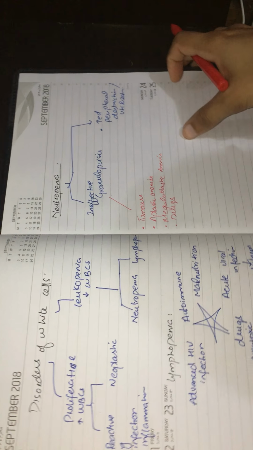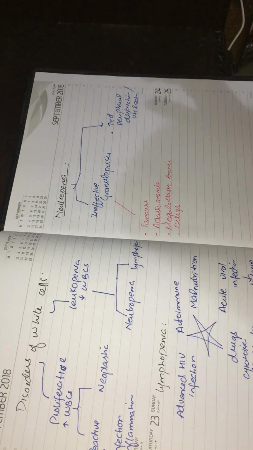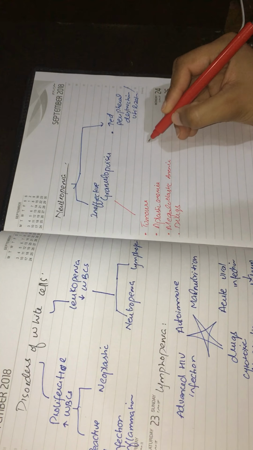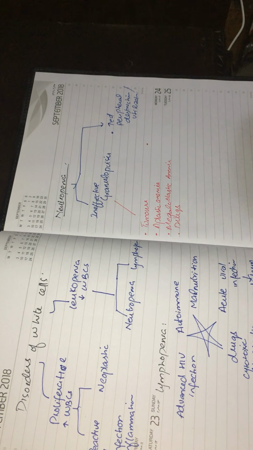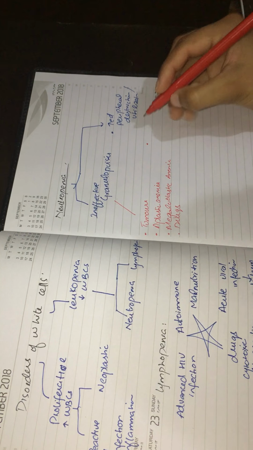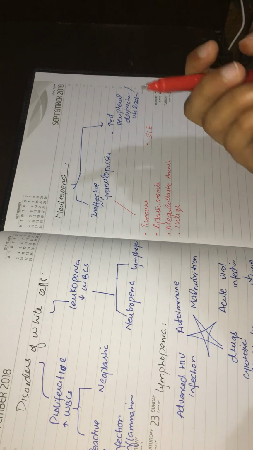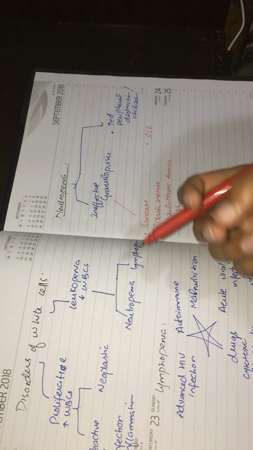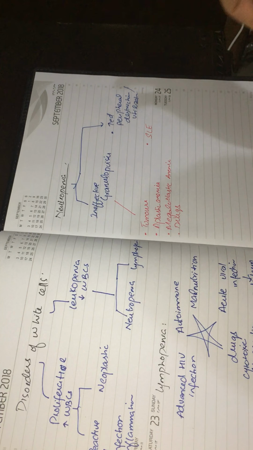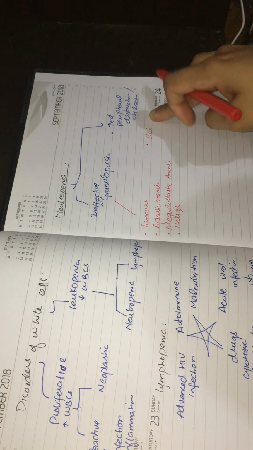Now next come to the increased peripheral utilization or destruction. Increased peripheral destruction occurs mainly in immunologically mediated diseases, like certain antibodies are formed which destroy those neutrophils. For example, SLE, or there could be no known cause why antibodies are formed, or like a systemic autoimmune disorder, SLE.